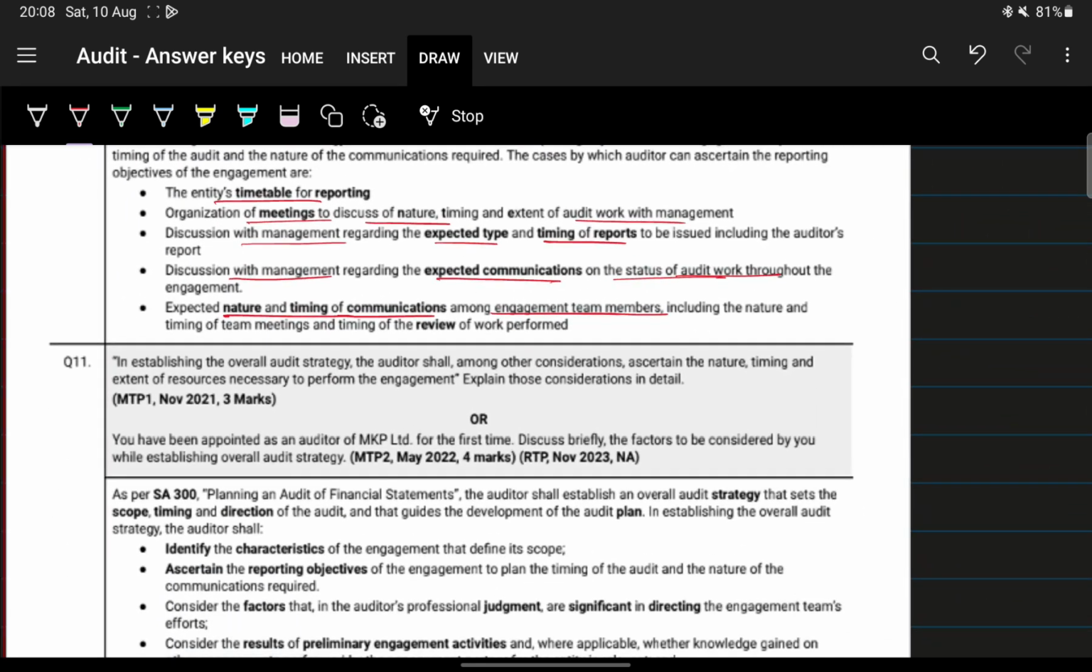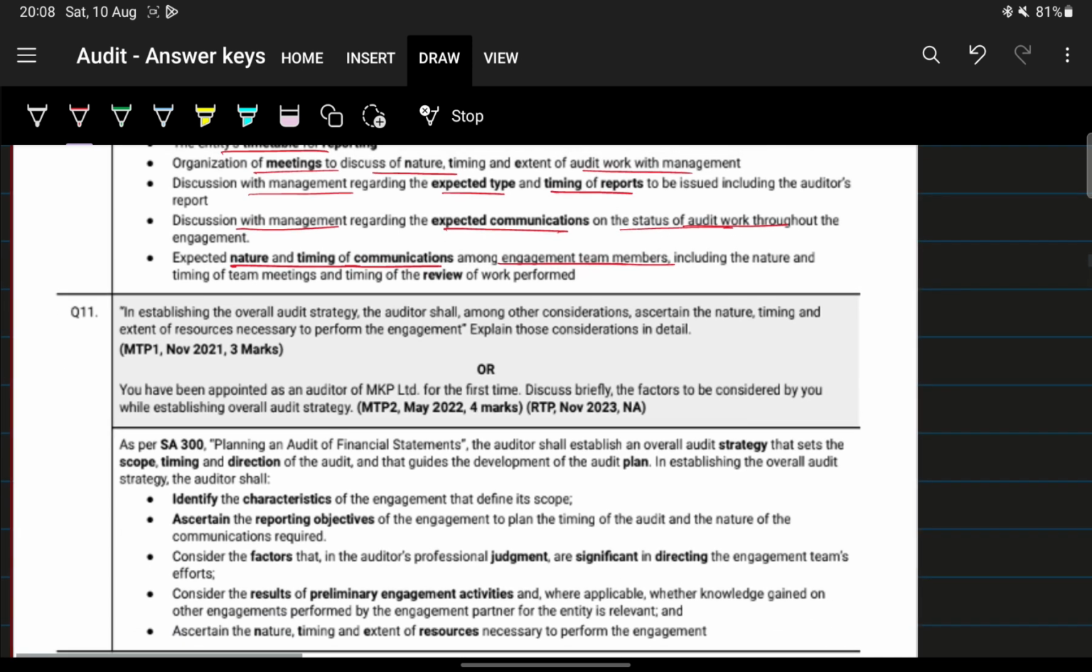We are only 1/3 of the way there, because of the questions only, because there are almost 30 questions. We'll just speed through it. Now, in establishing the overall audit strategy, the auditor shall, among other considerations, ascertain the nature, timing and extent of resources necessary to perform the audit engagement.